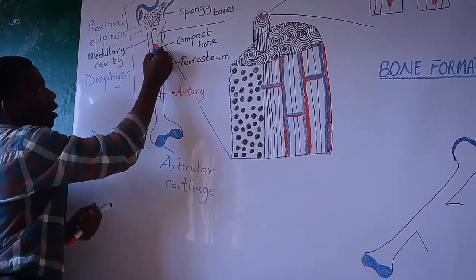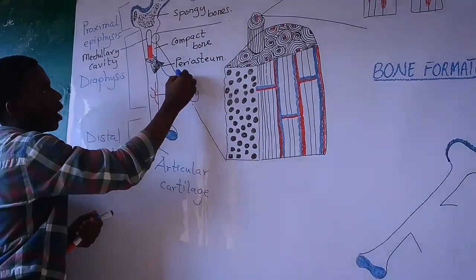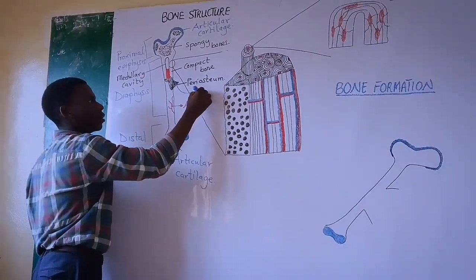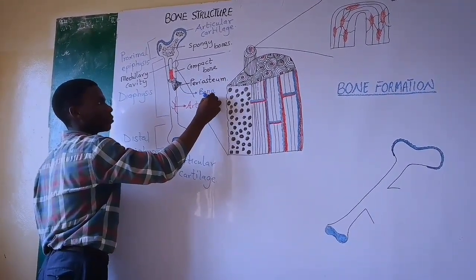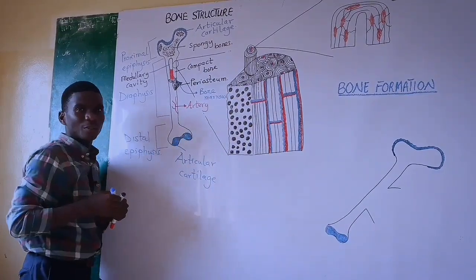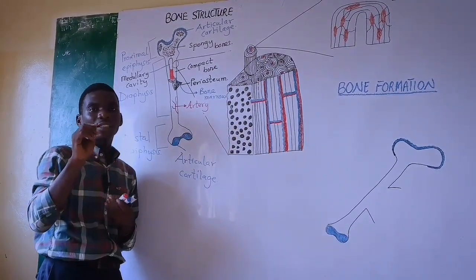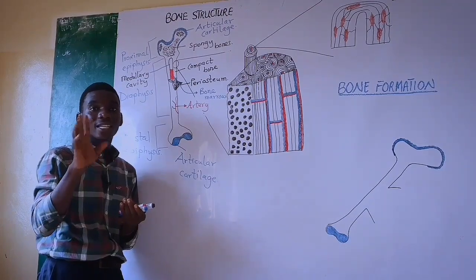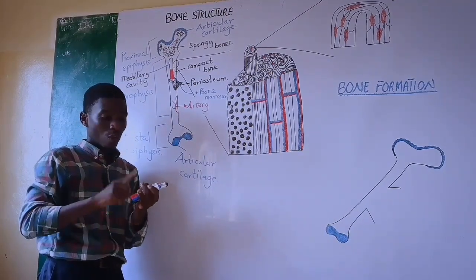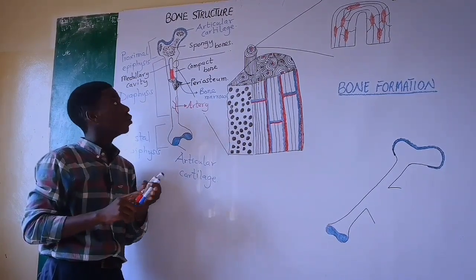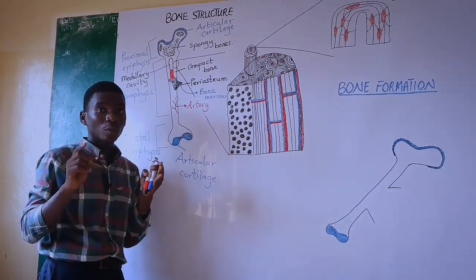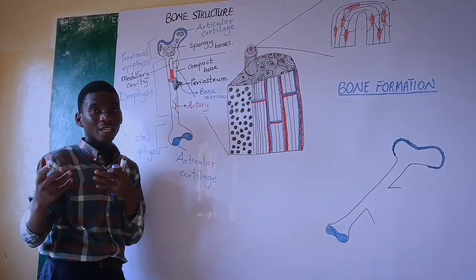Right, now I would like to call this part the bone marrow. This is the bone marrow. You know, the bone marrow is very special. Very, very special. And what it does is that the bone marrow is essential for the production of blood cells, like the red blood cells, white blood cells, and the platelets. So the bone marrow is essential for hematopoiesis, that is the production of blood cells, right?